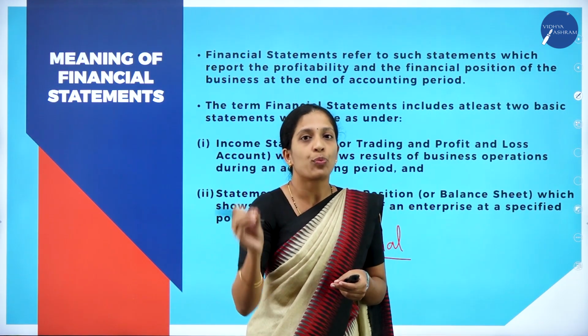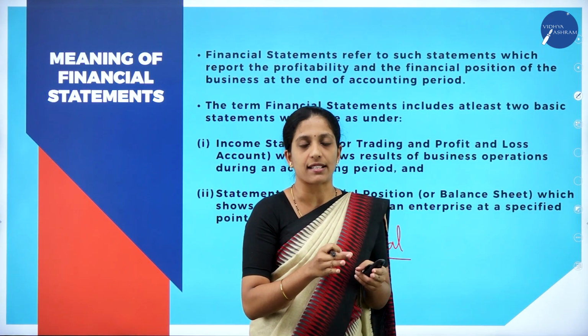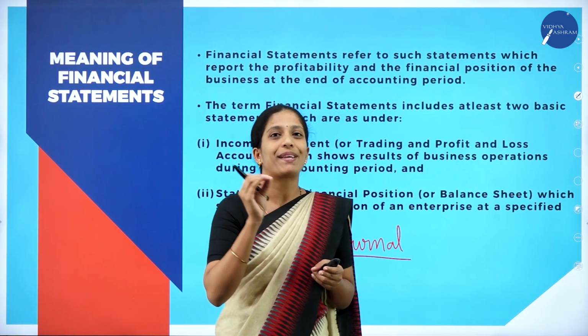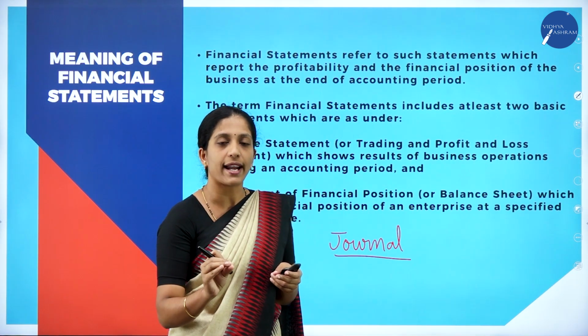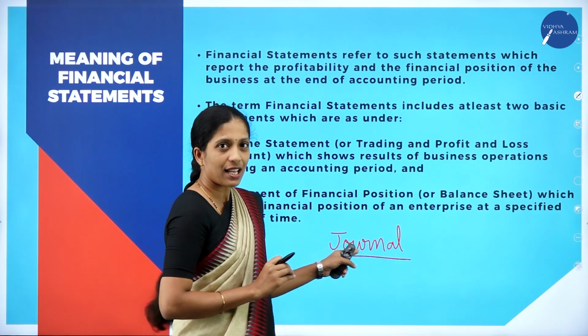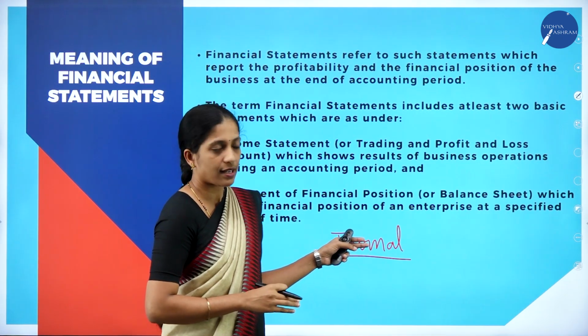As and when the transactions have incurred in the business and it should be measured in terms of money, those transactions will be recorded in a particular book which is called as Book of Original Entry or Journal. So that book is journal, where the recording starts.